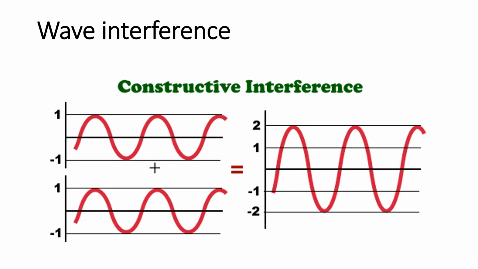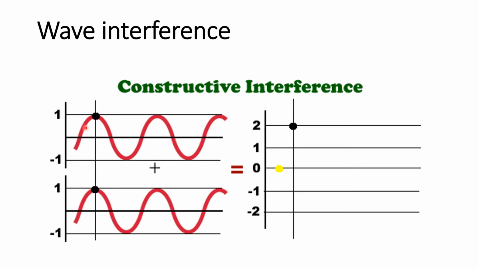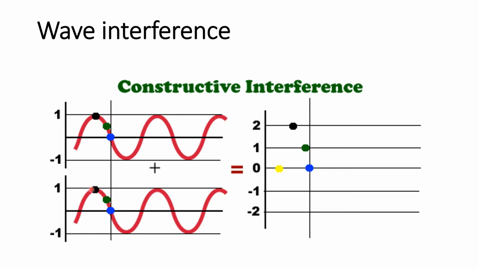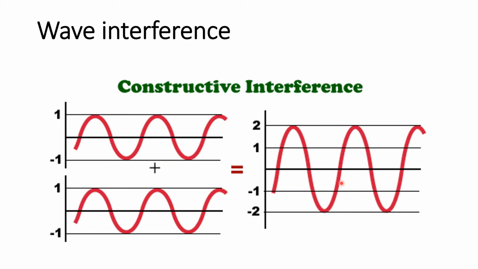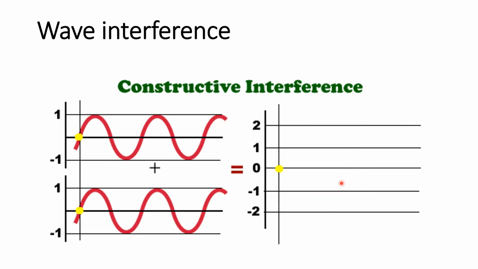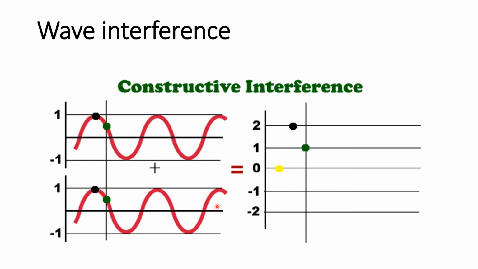Another example, para makita natin what will happen when we have two waves. I have here displacement, may line tayo dyan para may sukat. As you can see, this black dot plus black dot, this is the sum. And green plus green, this is the sum. And blue plus blue, that is 2. So, 1 plus 1 is 2. Parang pinagsama lang natin sila together. This will be the final form of the wave during the interference. And kapag ganyan yung nangyari sa ating wave, they do constructive interference.